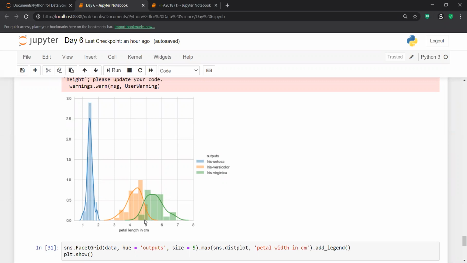With 95% confidence, I am not 100% confident because there is some overlapping. With 95% or 90% confidence, I can say that if my petal length is lesser than 5, and if my petal length is greater than 2.4, definitely from here I can make this analysis.